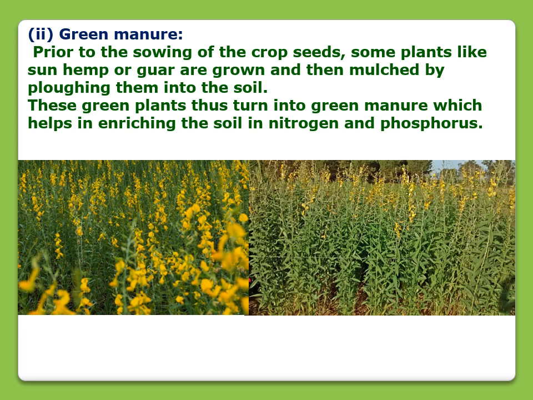Green manure. Prior to sowing of the crop seeds, some plants like sun hemp or guar are grown and then mulched by plowing them into the soil. These green plants thus turn into green manure, which helps in enriching the soil in nitrogen and phosphorus.